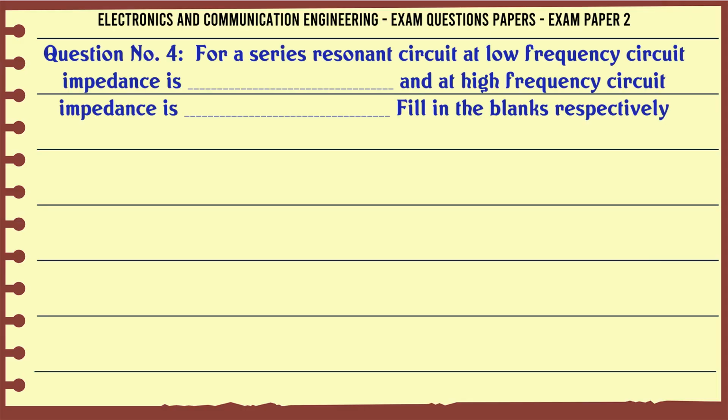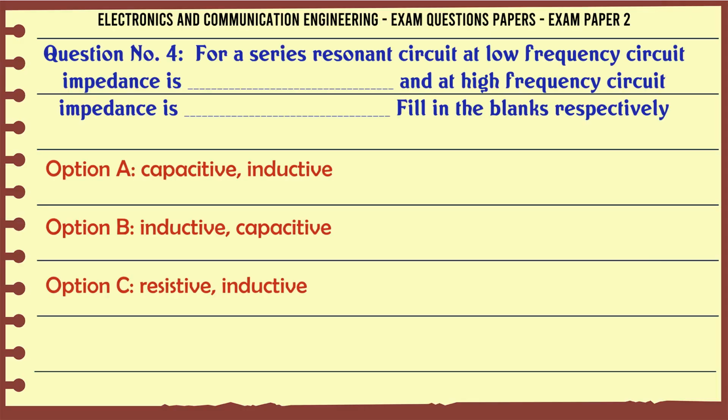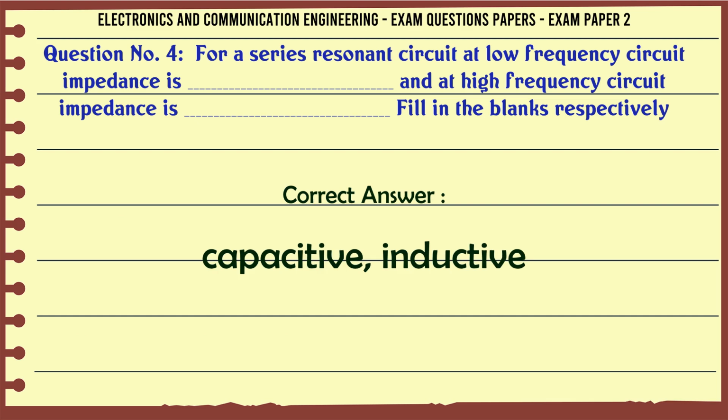For a series resonant circuit, at low frequency the circuit impedance is ___ and at high frequency the circuit impedance is ___. Fill in the blanks respectively. A. Capacitive, inductive. B. Inductive, capacitive. C. Resistive, inductive. D. Capacitive, resistive. The correct answer is capacitive, inductive.